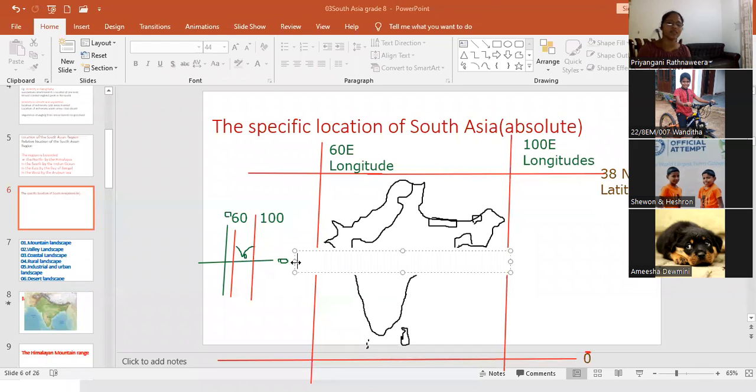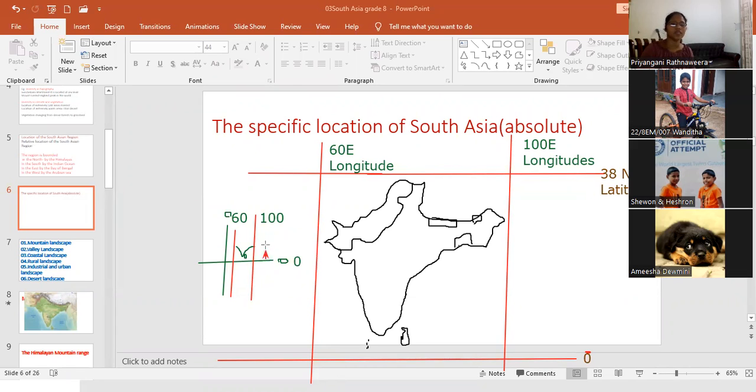As well as here, this one is the equator. This line is the equator, here value 0. This side is north of the equator. Here you can see this line, the equator.